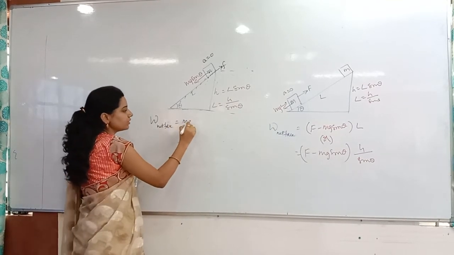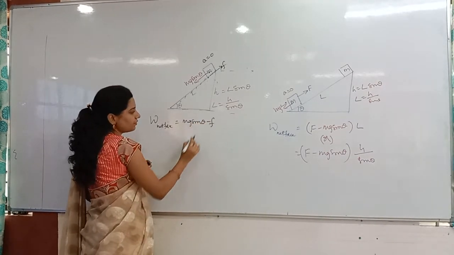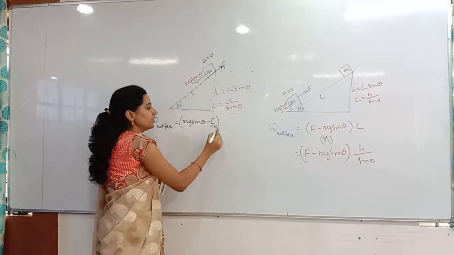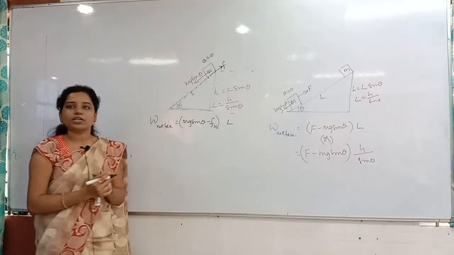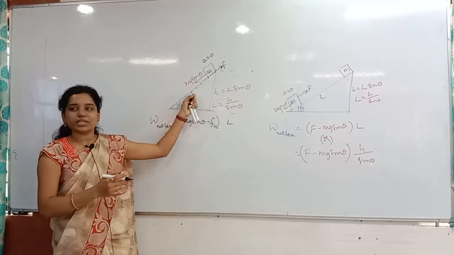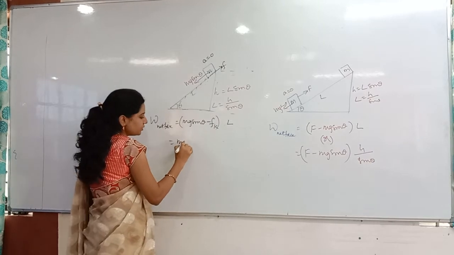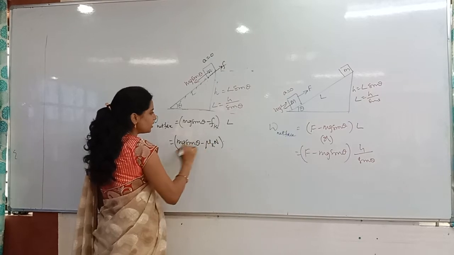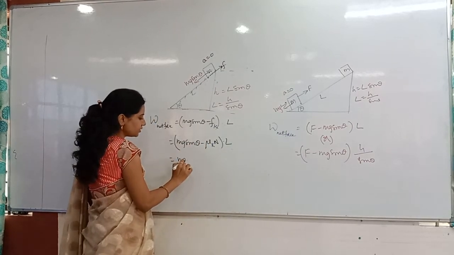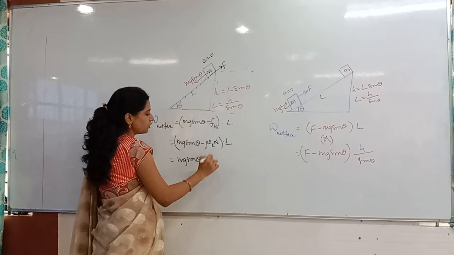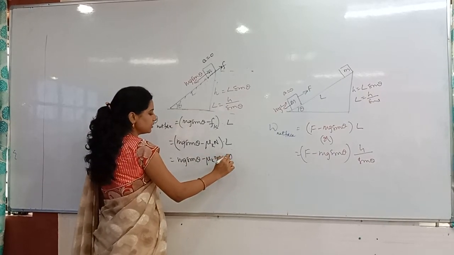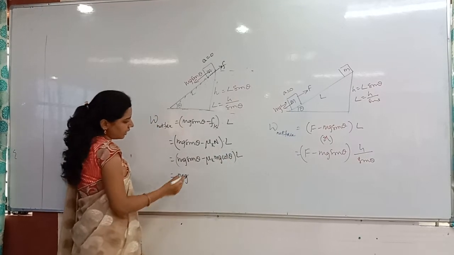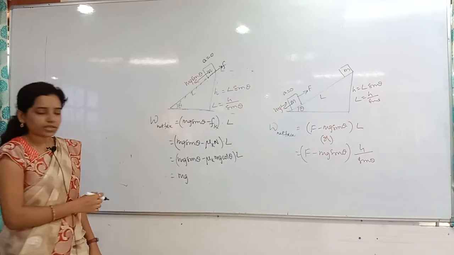So the net force is mg sin theta minus the kinetic friction, into the displacement L. Along the forces, the displacement is only L. Then mg sin theta minus mu k into the normal reaction, into L. The normal reaction is mg cos theta, so mg sin theta minus mu k mg cos theta, into L. I can take cos theta common.